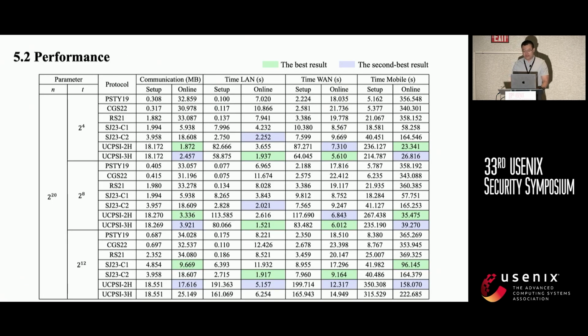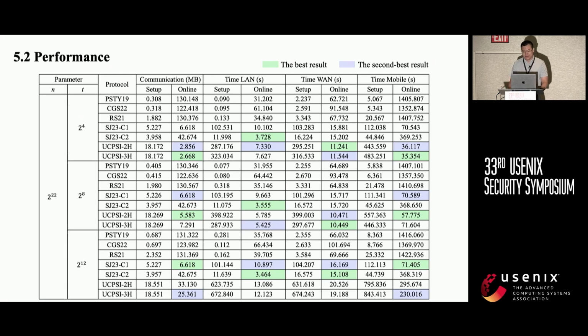We compare the performance of our constructions with standard Circuit-PSI and the concurrently proposed unbalanced Circuit-PSI construction at CCS 2023. So here are the performance results when the large set size n is 2 to the 20. We can find that when T is relatively small, our construction outperforms existing state-of-the-art solutions. And here's another table, the performance results when the large set size n is 2 to the 22. Similarly, when T is relatively small, our construction outperforms existing state-of-the-art solutions.